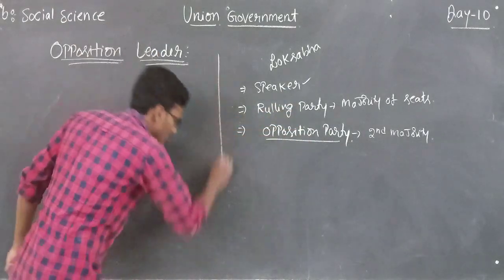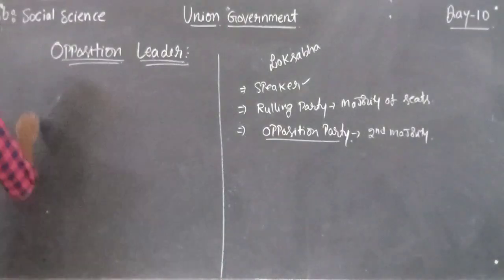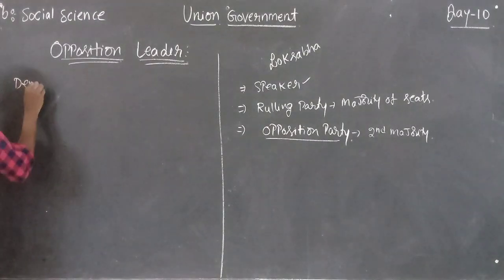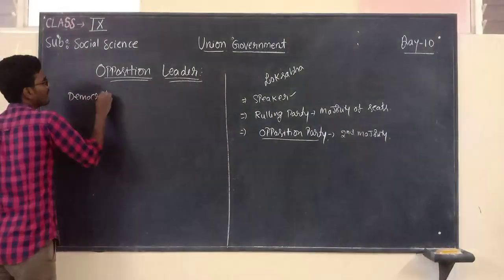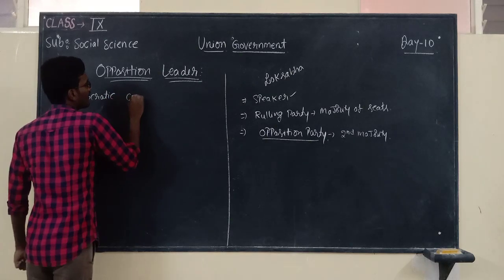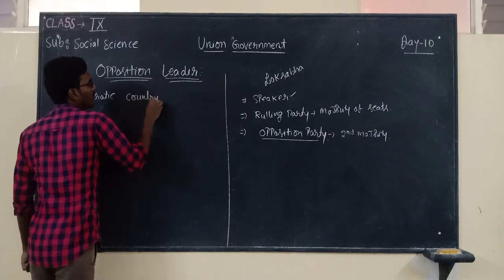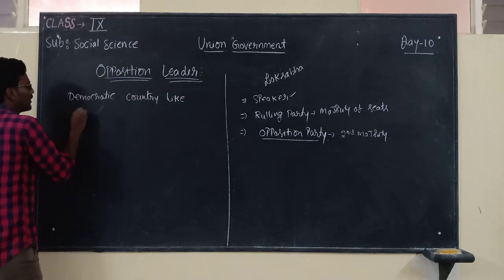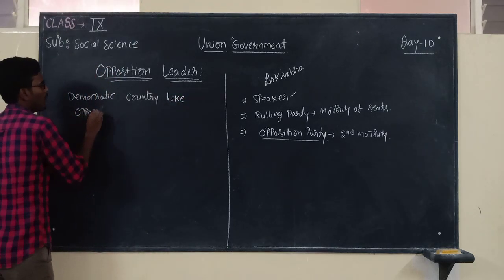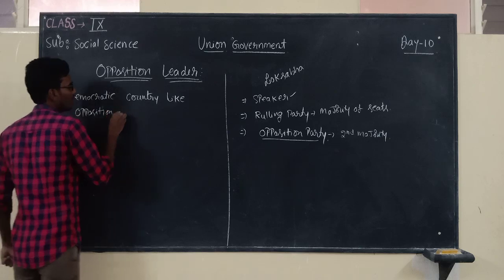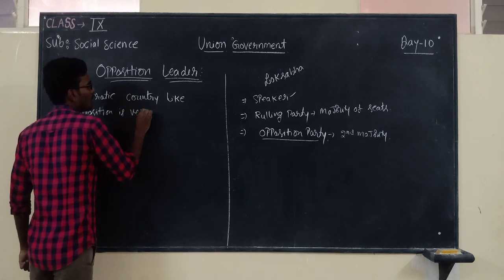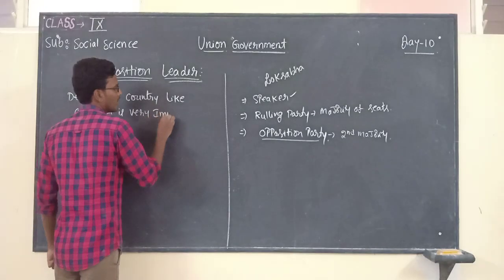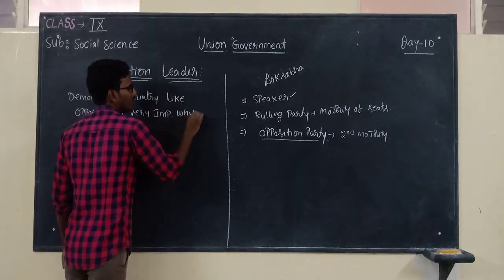Now, in a democratic country like India, the opposition is very important. Why?